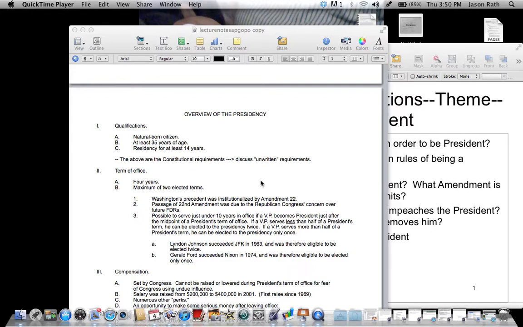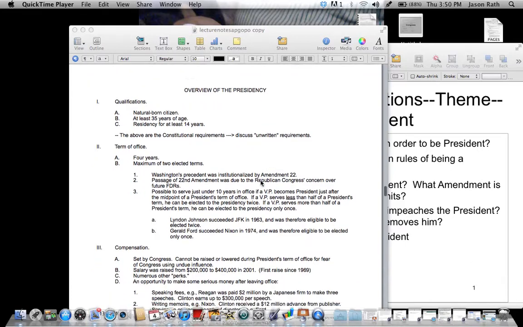And we want them to be a good public speaker. So the unwritten requirements, once again, are religious, more specifically Christian, male, political experience, charisma, partisan, which means you belong to a political party, family man, and public speaker.